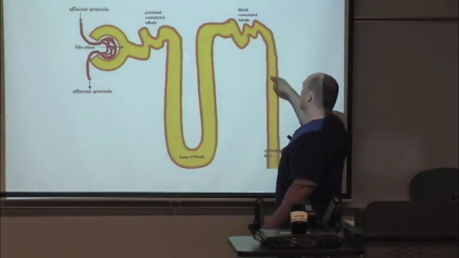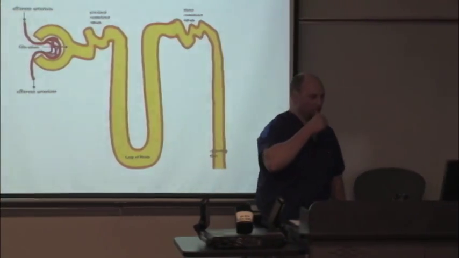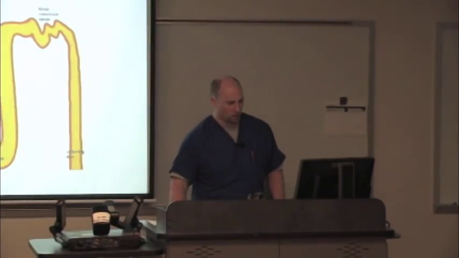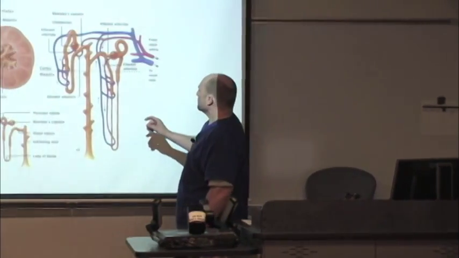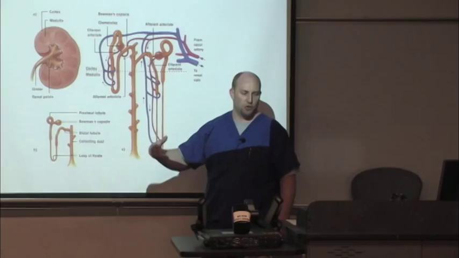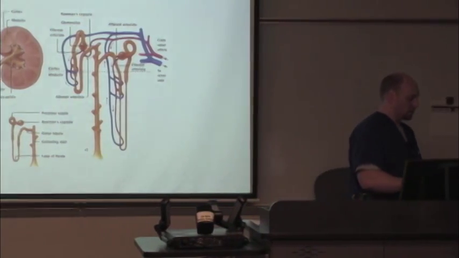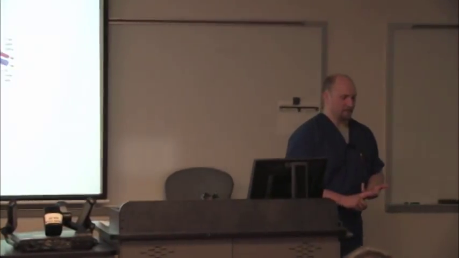The rest of this convoluted tubule, there's a proximal and a distal convoluted tubule that loops around a little bit more. I think this next picture may show it a little bit more. But that doesn't filter as much, and that doesn't cause as much reabsorption of the sodium, the chloride, and the potassium as much as the loop of Henle actually does.